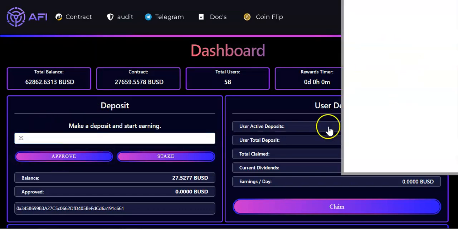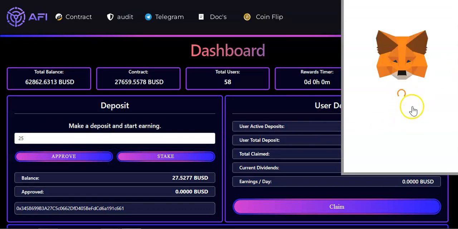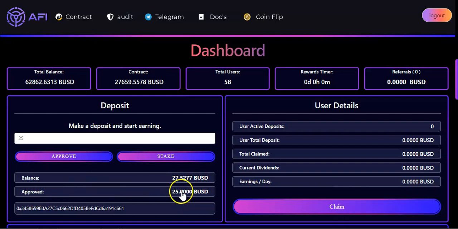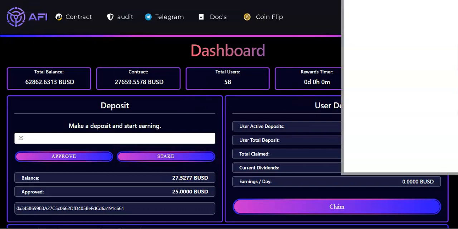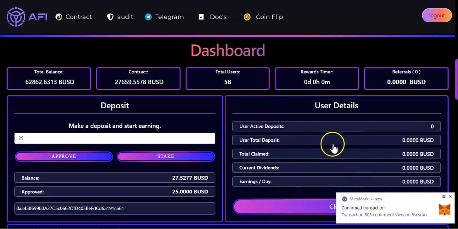Okay, so you hit approve, MetaMask pops up, you approve. Okay, so if it shows unlimited amounts, edit that and only approve the amount that you want to stake. So in my case, 25, so I'm only going to approve 25. Okay, and then once I pay this gas fee, I have to pay another gas fee to stake these 25 bucks. As you can see right here, I only approved 25 bucks. So now that's done, that's confirmed. So I hit stake, pay the gas fee, and I'll be good to go. Now, there you go, we got a confirmation right there. So now we are in.